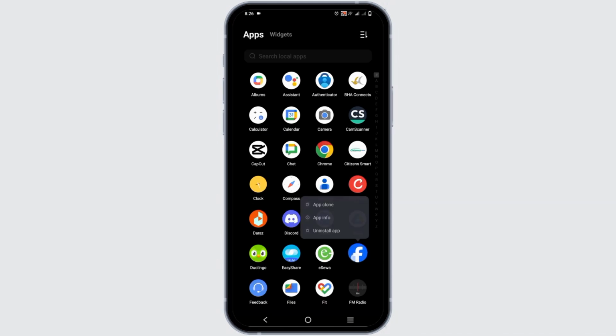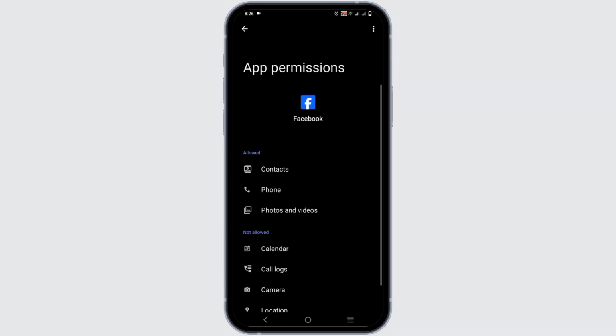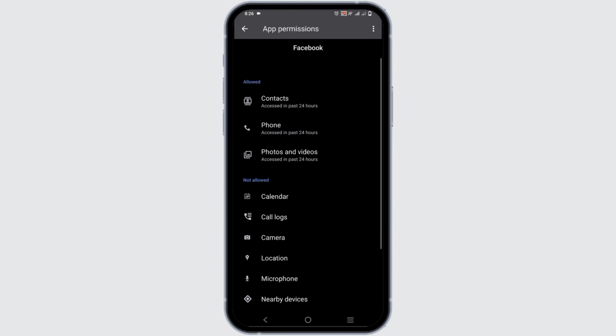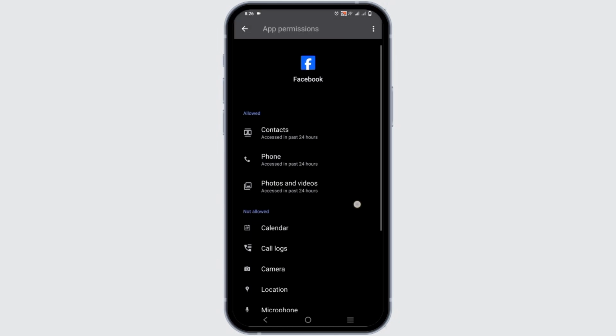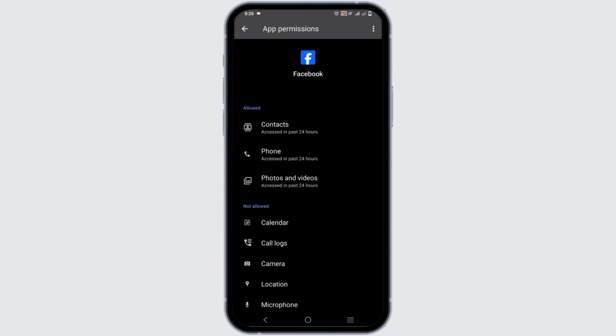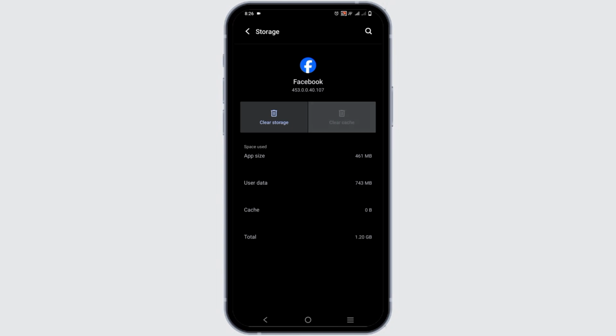Similarly, for the third solution, long press your Facebook app and go to App Info. It will open a new page. From here, select Permissions. Make sure that the permission is given for the microphone and other such sound options. Once this is done, go back to the previous page and now select Storage and Cache. After that, click on the Clear Cache option.